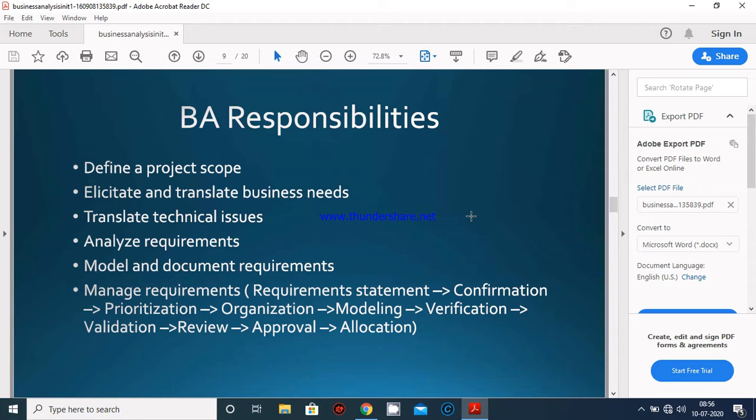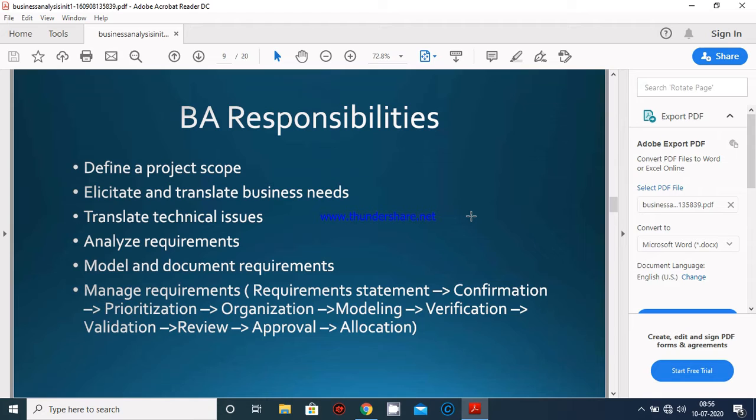Next, model and document requirements. Next, manage requirements. In managing requirements, we elaborate like requirement statement, confirmation, prioritization, organization, then modeling, meaning designing, then verification, then validation, then the review process.